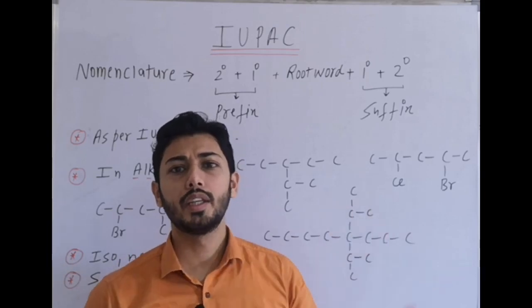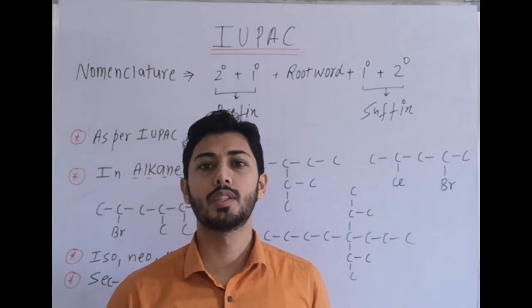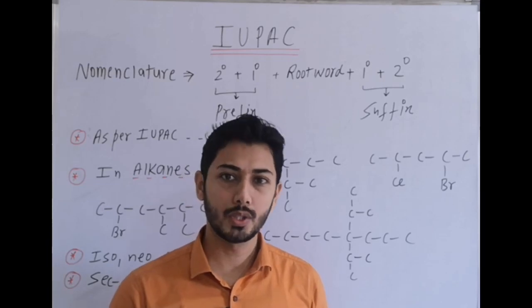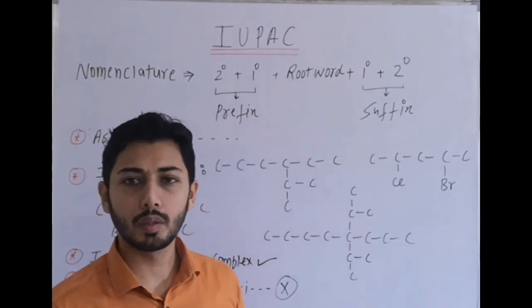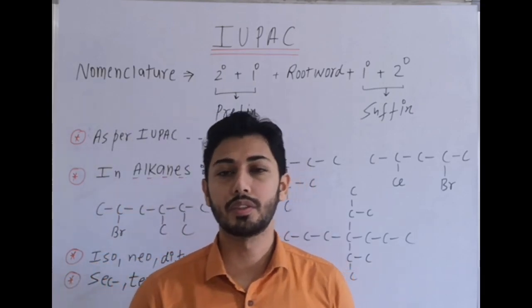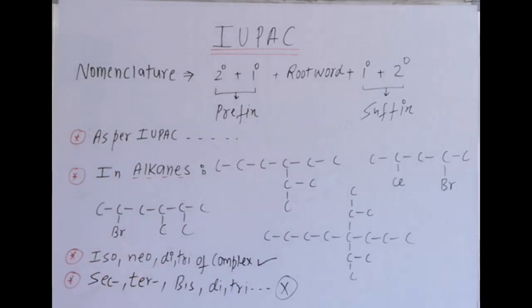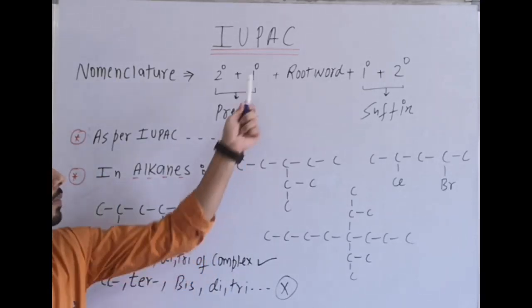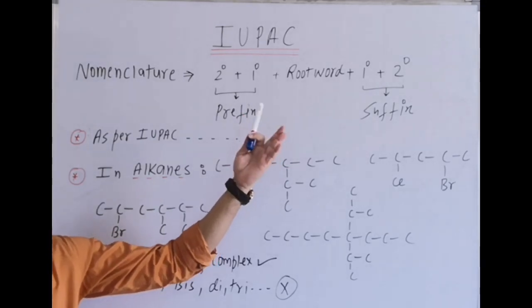Prefix has 2 types: secondary, which represents branching or substituents present in the parent chain or main chain. We will select the parent chain, and the groups which are not part of the parent chain, we term them as prefixes. Then primary prefix, it is used for the cyclic compounds. Primary prefix for cyclic compounds, and we use the term cyclo.